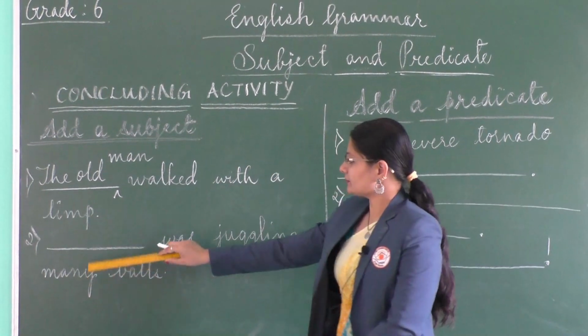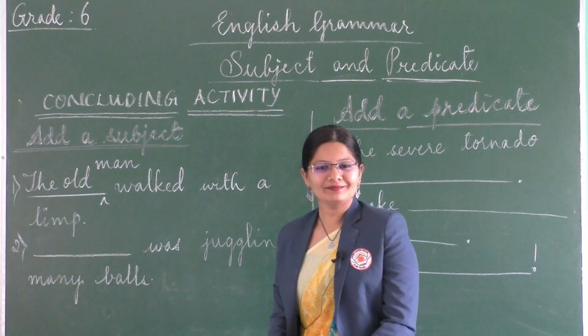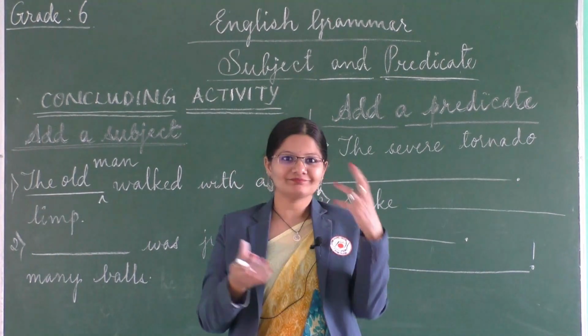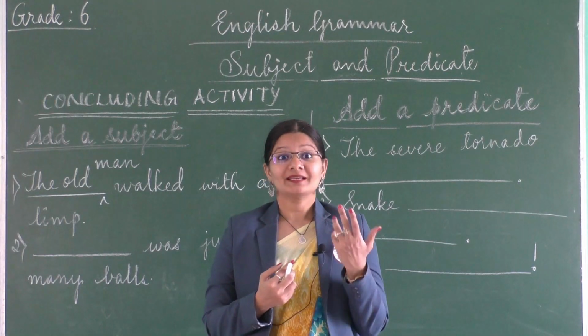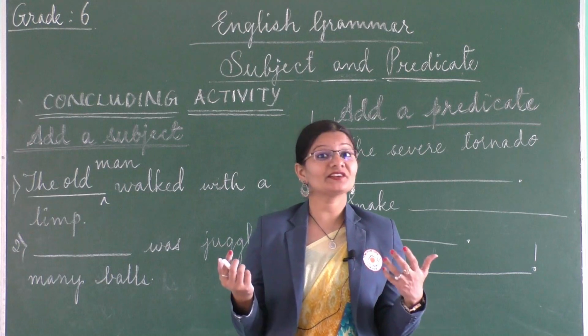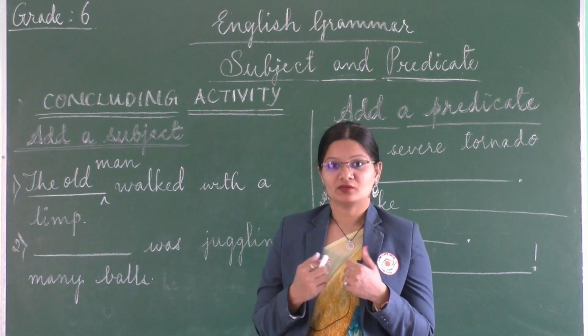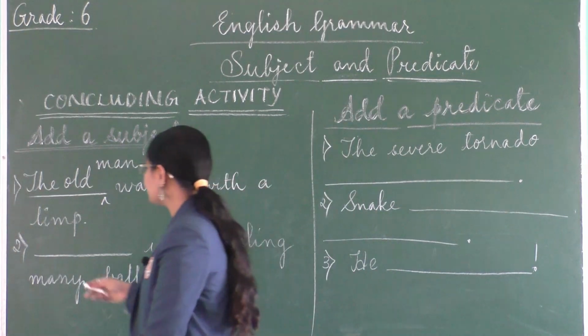Then in the second example, Dash was juggling many balls. Well, have you seen a juggler juggling many balls? Yes. Where would you have seen? Yes, you would have seen that in a circus or in many other videos, right? So, who will juggle the ball? Yes, that's the clown.